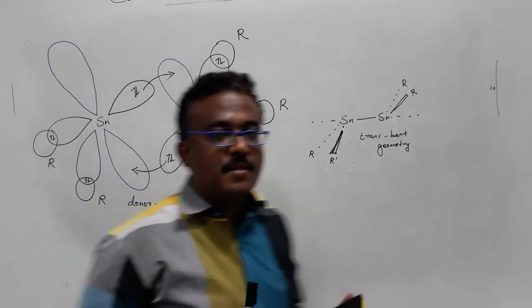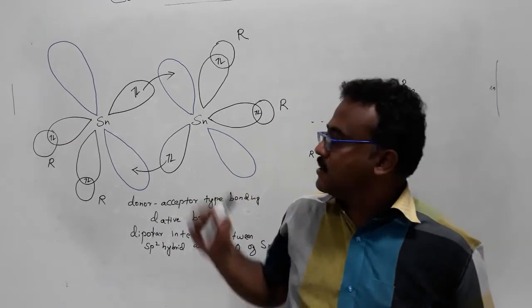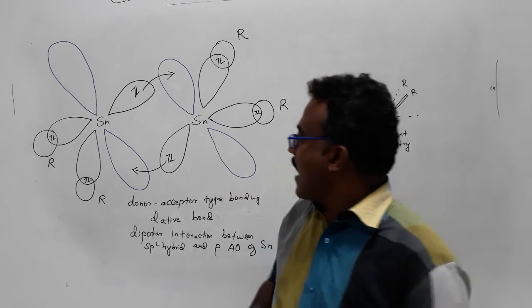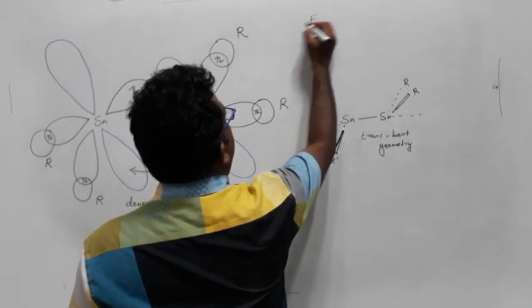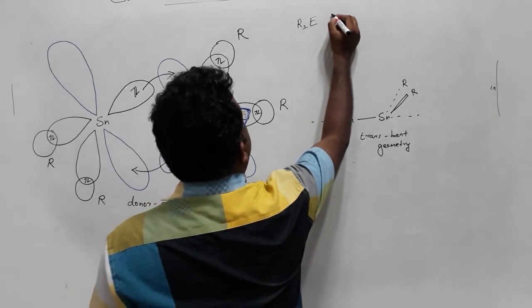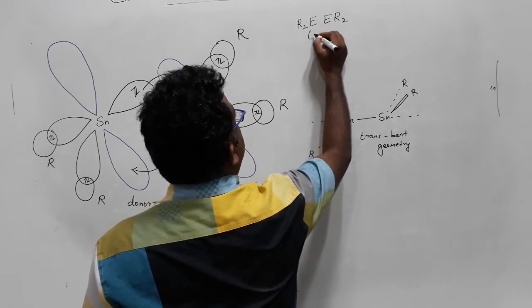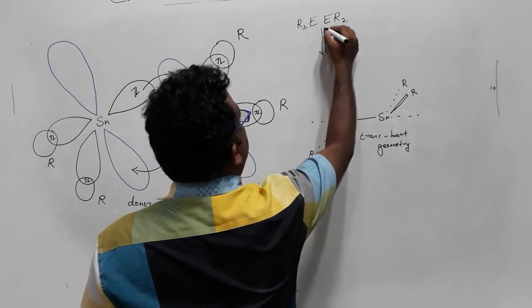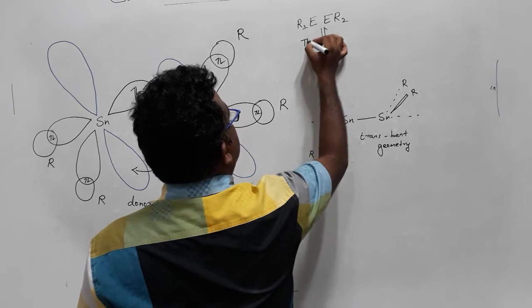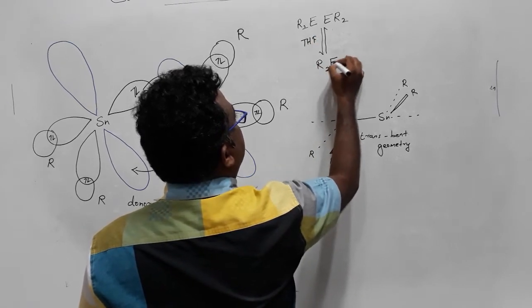Here, what is the difference between the bonding in ethylene as well as in distannene? This bond is very weak. So that's why, if you take a molecule of R2E=ER2 in solution, if you dissolve this in THF, mostly it will go to R2E.